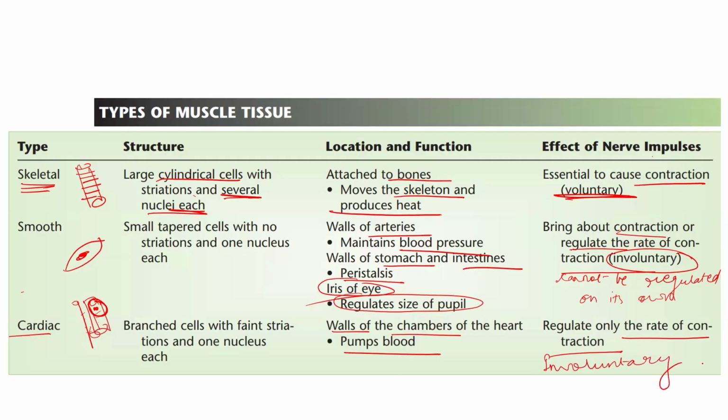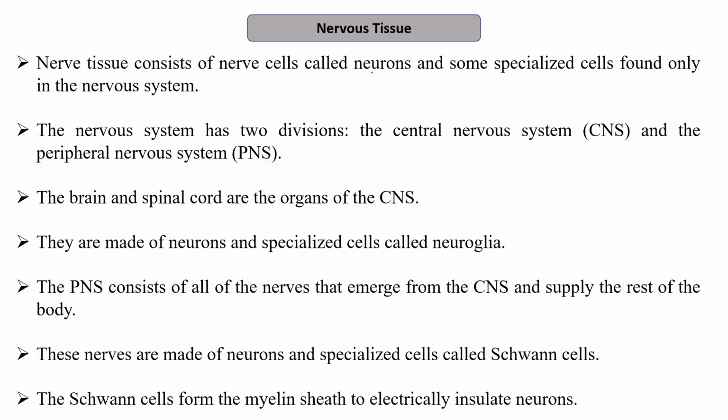So this was about the muscular tissues. The next is the nervous tissue. One of the very important features of nervous tissue is its very low power or capacity of regeneration. That is, these cells cannot renew if they once get damaged.